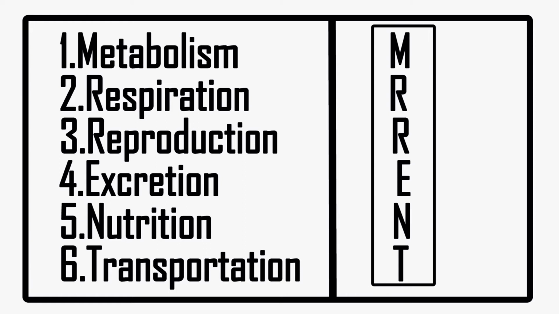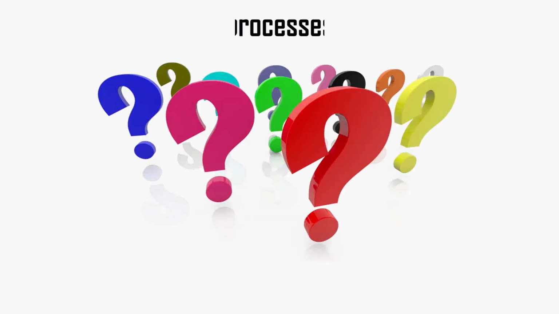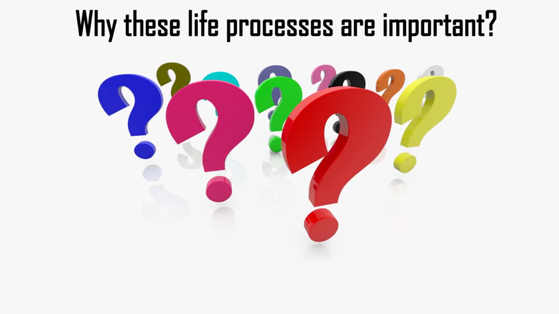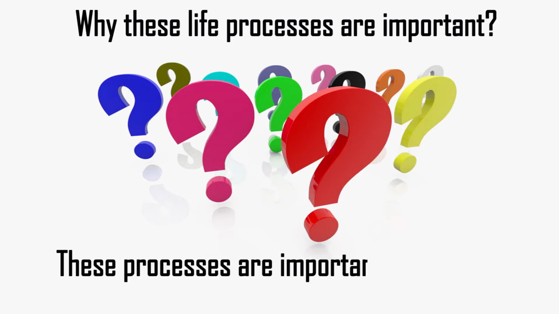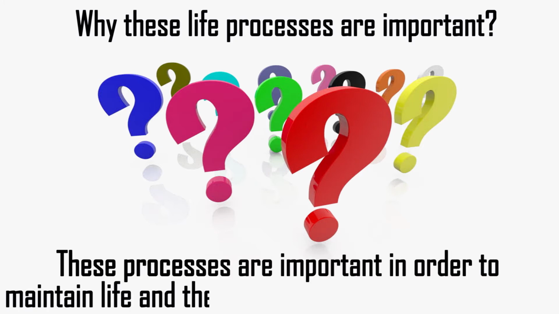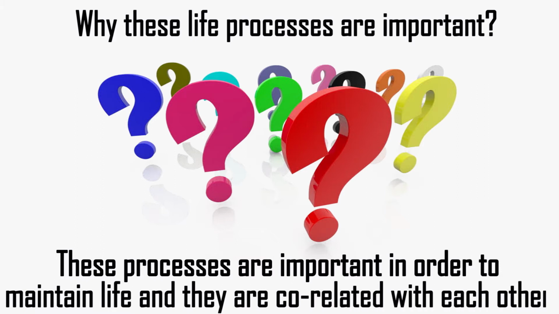So again the next question arises, why are these life processes important? These processes are important in order to maintain life and they are correlated with each other. Now let's talk about each of these processes. The first important life process is nutrition. Nutrition means the food that we intake.